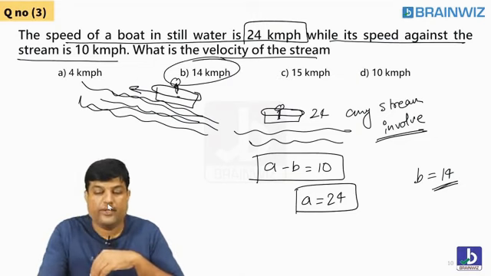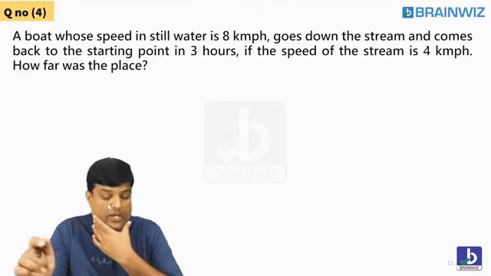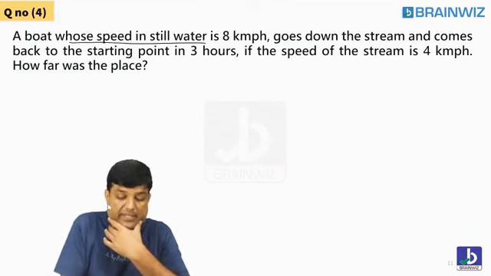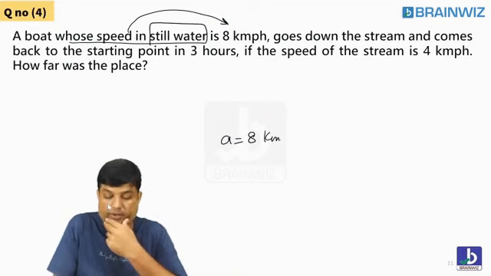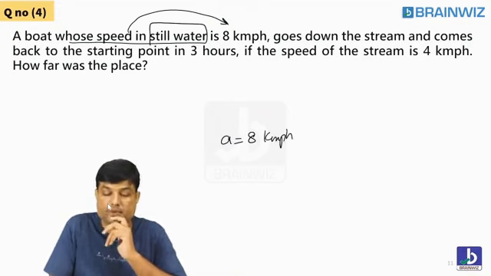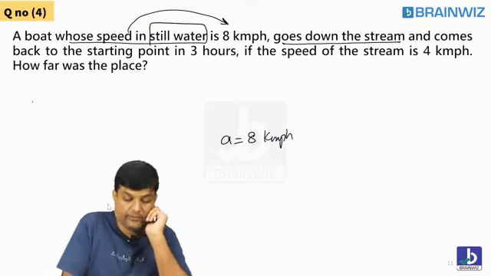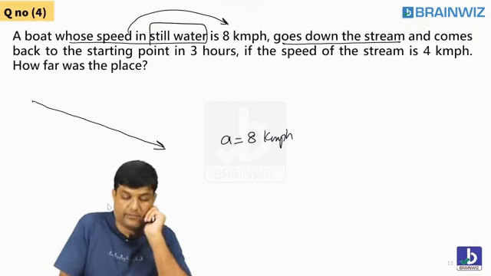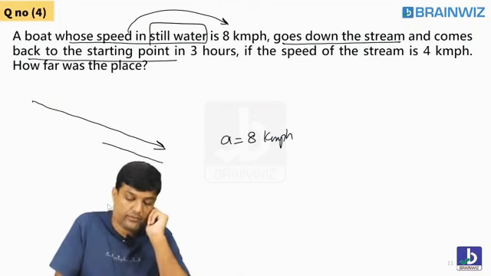Are you understanding, everybody? Chaliye, let's move forward, everybody. Here, what did he say in this question? Listen. A boat whose speed in still water is 8 km per hour. So far we have got A value is what? 8 km per hour speed. Goes down the stream and comes back to the starting point also.